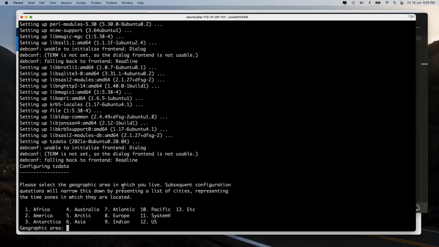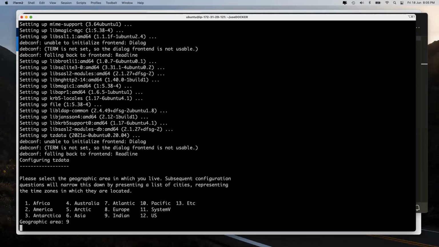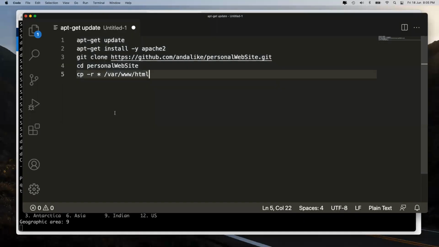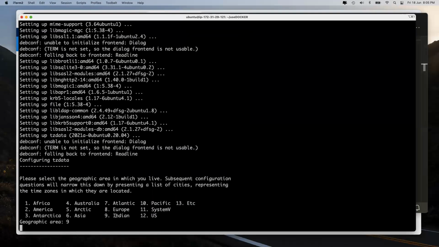Third, it will ask me for the geographic area. So let's select the area, and boom, gone. The reason for that is at this point of time, it is trying to install Ubuntu. Okay, have any one of you installed Ubuntu ever? Or forget Ubuntu, have you installed any operating system in your machine still now?